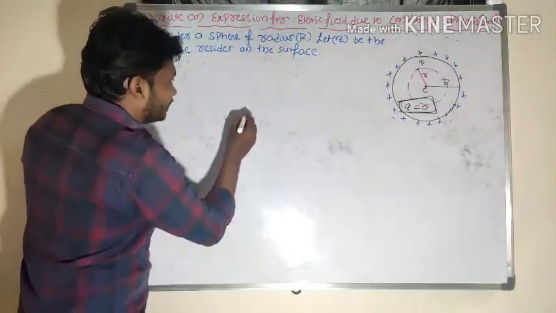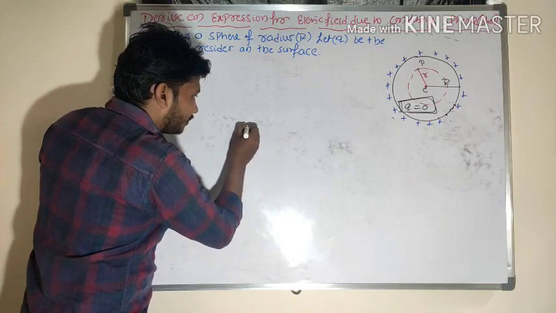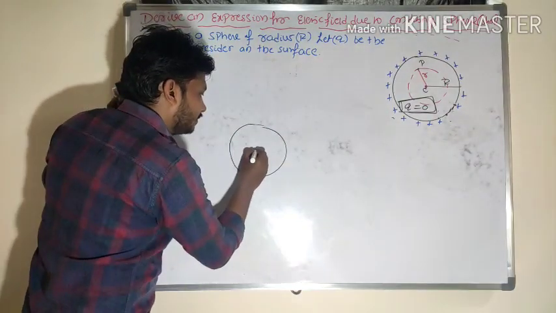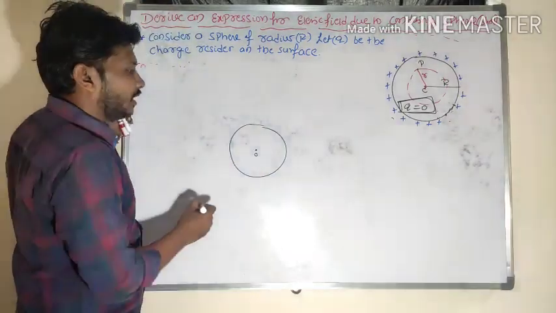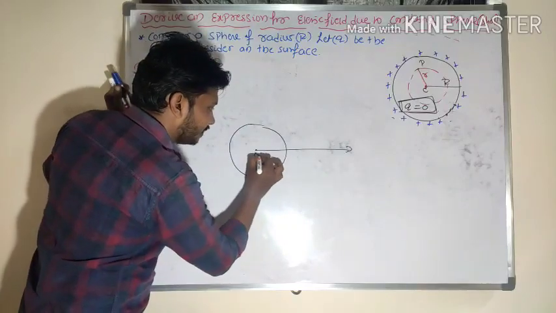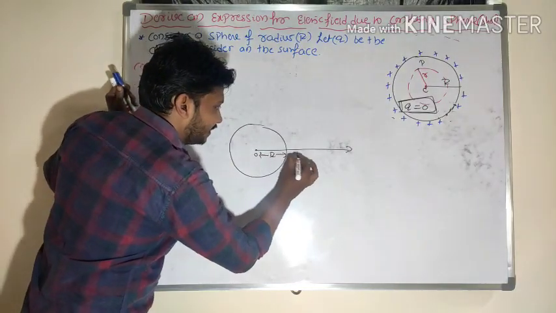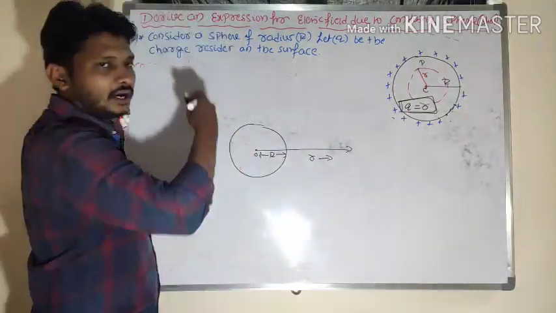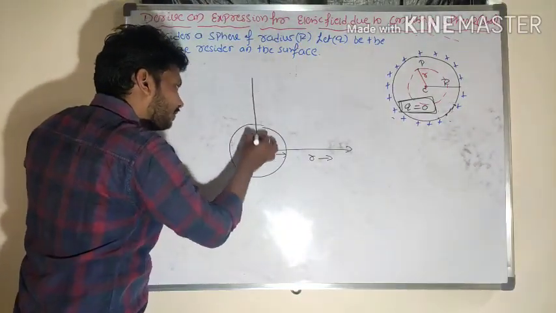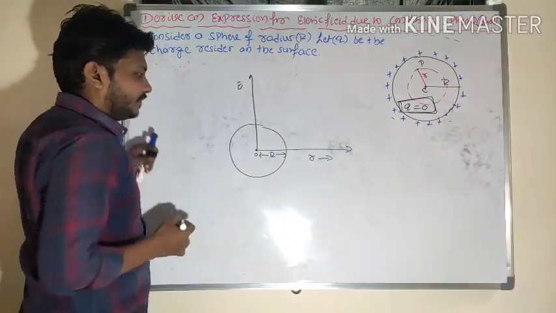This is the hollow sphere and this will be the center. Along the x-axis is distance, this is the radius and this is the distance outside the sphere. Along the y-axis I will consider electric field strength.